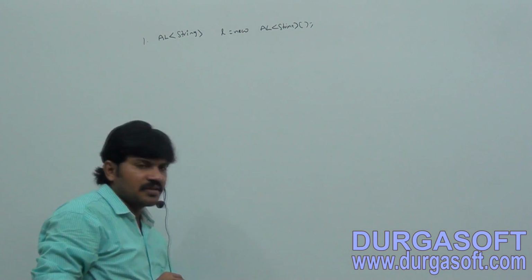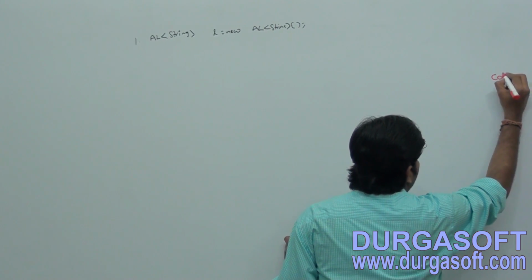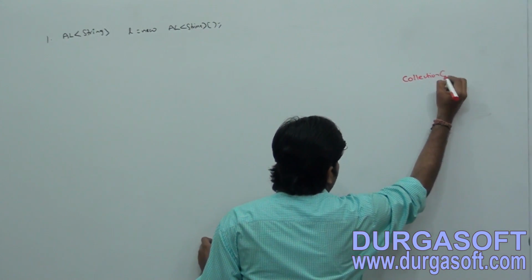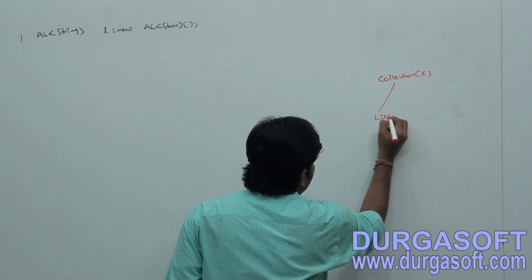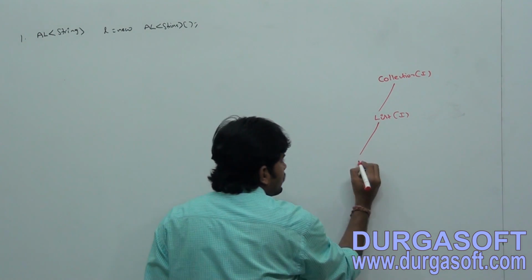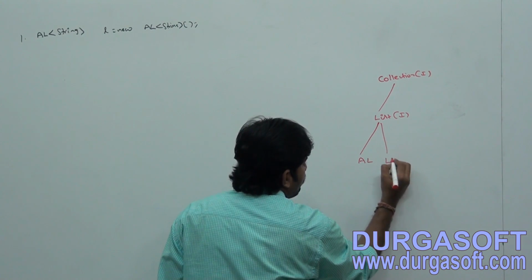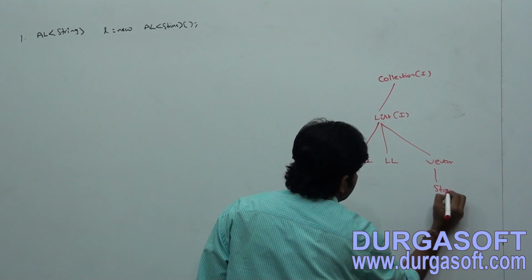But before continuing this one, let me explain one small thing. We have collection, and the child of it is List. For the list, next array list is there, linked list is there, vector is there, and then stack is there.